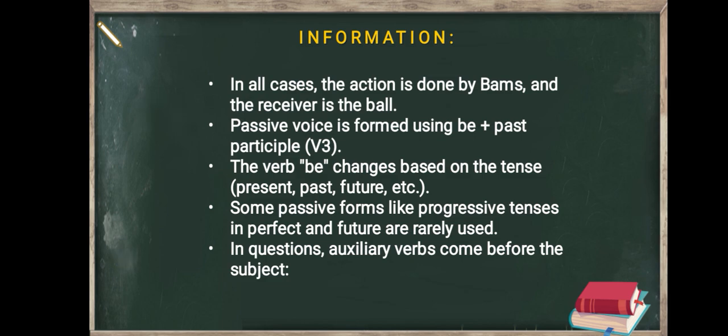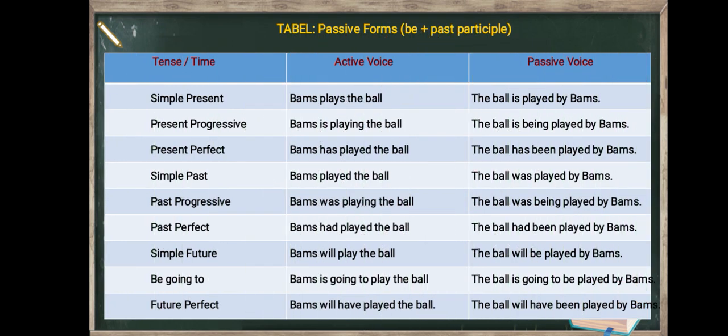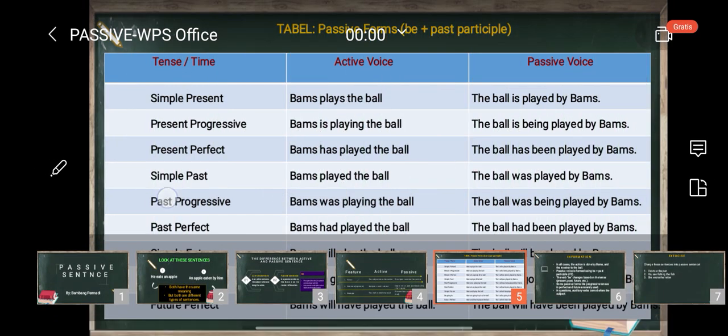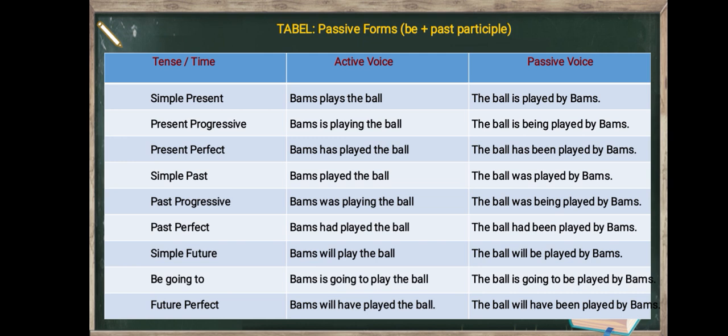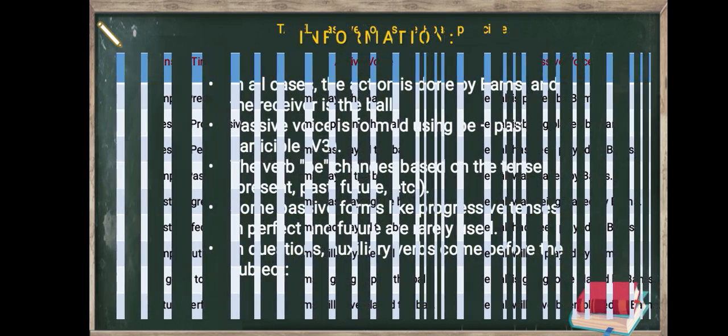For example, like this, Bums was playing the ball. The ball was being played by Bums. Or present perfect, the ball has been played by Bums. This is rarely used in the passive forms.